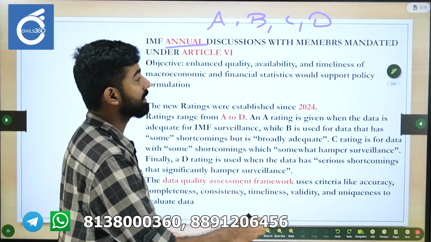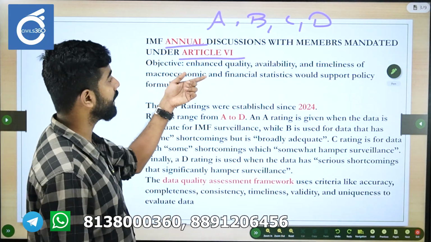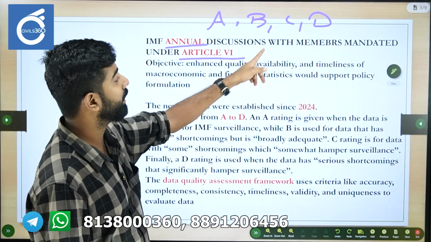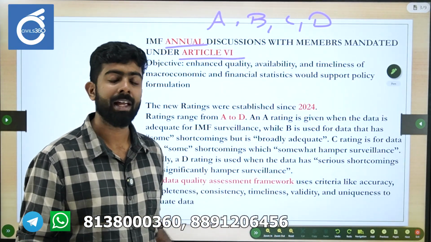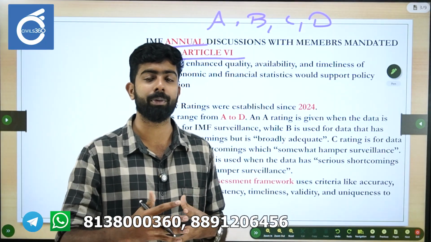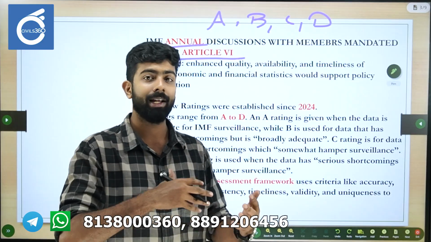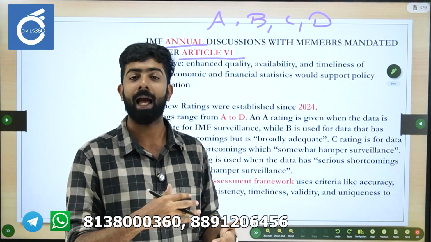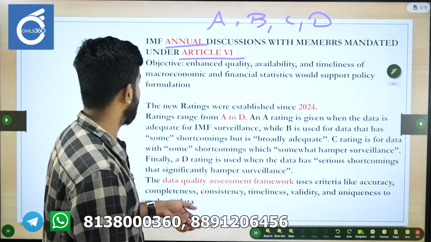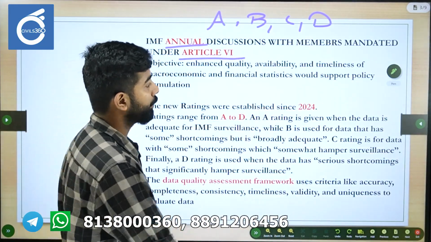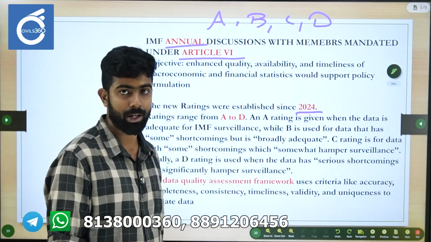It is under Article 6 of the document. Its objective is to ensure quality, availability and timeliness of these macroeconomic data. These ratings are quite important because they are used by various agencies and investors, so they can have an impact on FDI, capital inflows, remittances, all those kind of things. The new ratings were established in 2024, which is also important. Here you can see the different categories and what they mean.